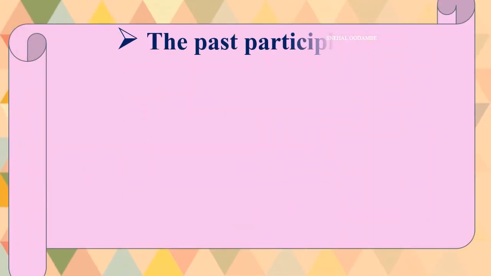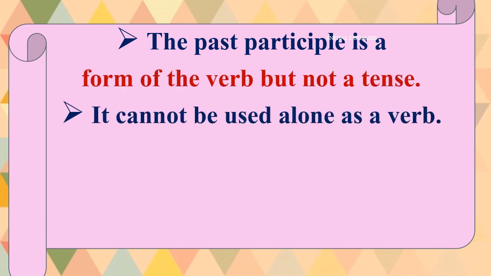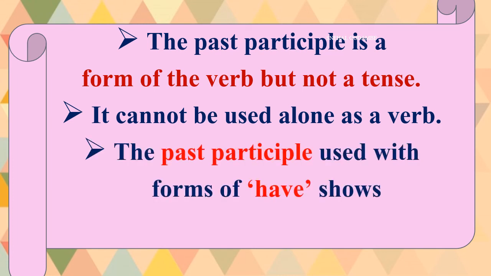What were they? The past participle is a form of the verb but not a tense. Here we are learning different forms of verbs in today's session, right? So we have learned about simple present, simple past, and continuous present, and now here how to use the past participle. Though we are using the past participle, it is a form of the verb, but it is not a tense. Please remember this. It cannot be used alone as a verb.